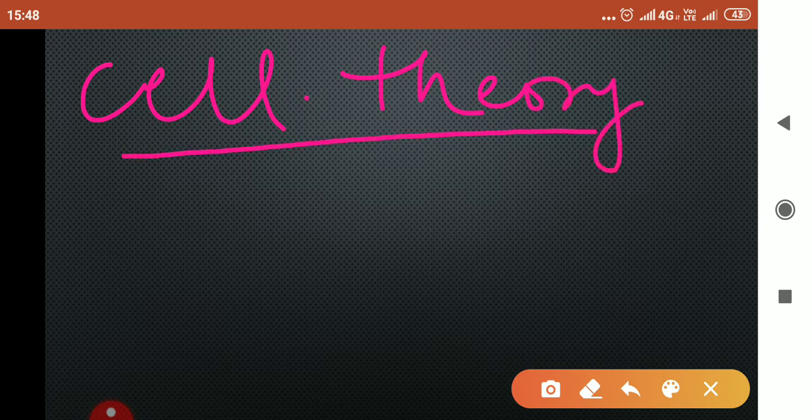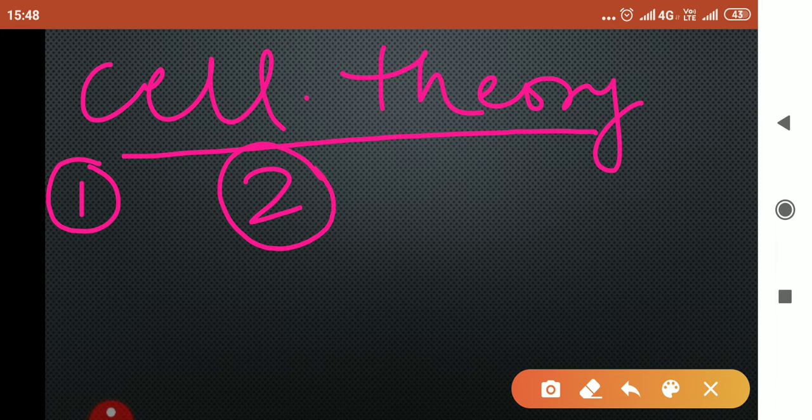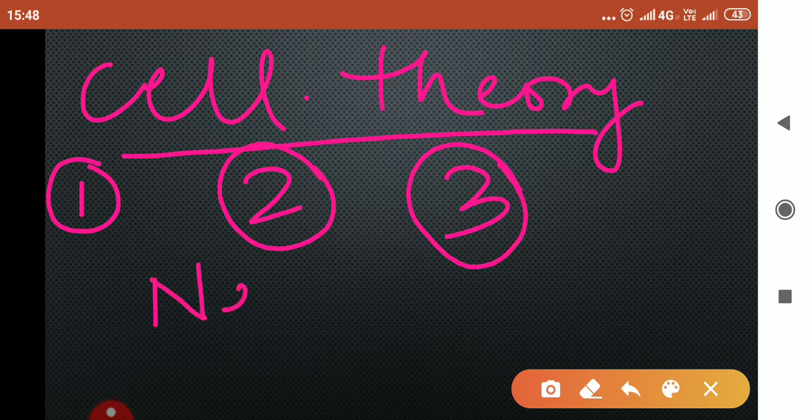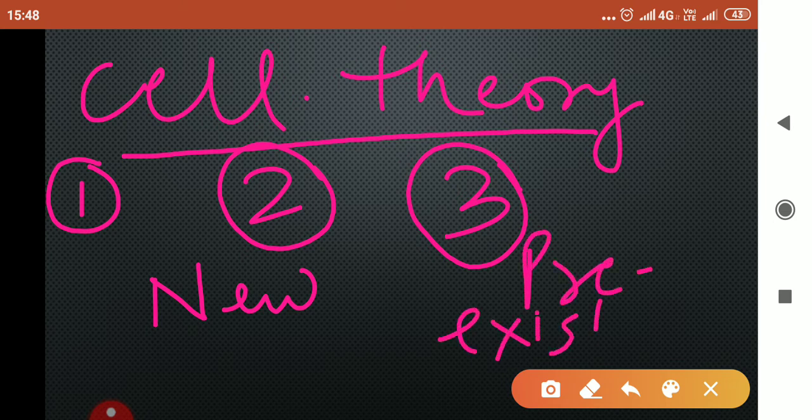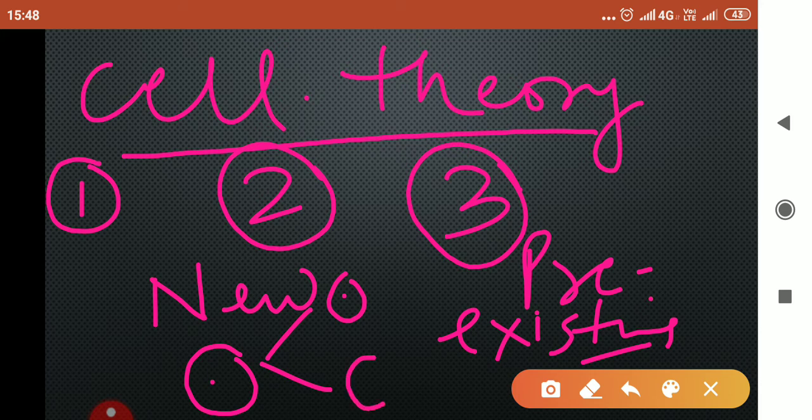You have studied that cell is the basic structural and functional unit of life. The second one, all living organisms are made up of cells. And the third one is that all new cells arise from pre-existing cells. Now, pre-existing cells means when the cells divide, then only new cells are formed.